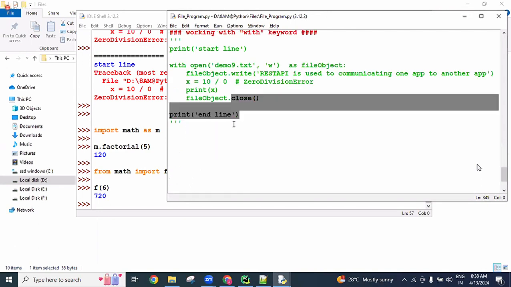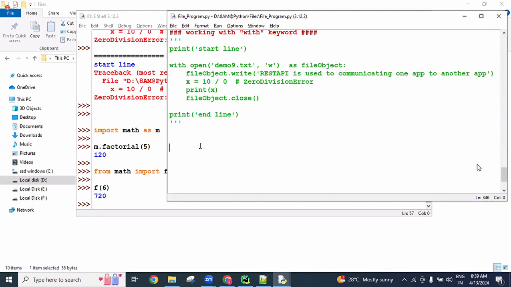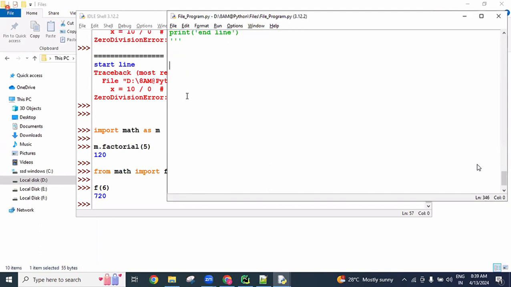So now these points are enough for file handling, for reading and writing, and a lot of interview based questions are required to be discussed, guys. So one is, in a given file, what's the number of lines there? How many lines are there in my file? For that we use the splitlines method. How many words are there in my file? For that we use the split method. So these two things are related.